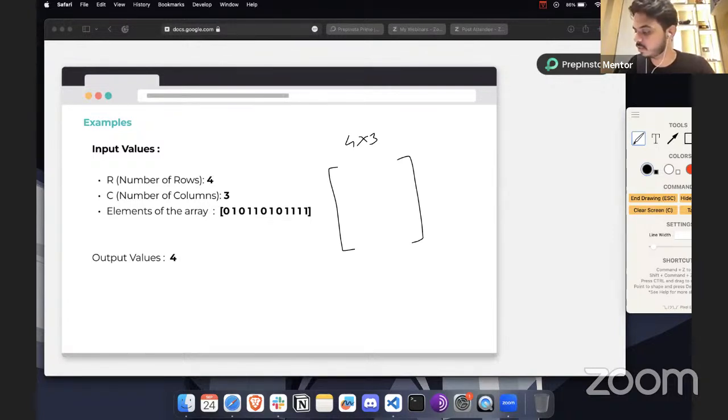So let's write it this way: 0, 1 and 0. This is the first row that we have. Then this will be our second row, which is 1, 1, 0. Then this is the third row, 1, 0, 1. And this is the fourth row that we have, 1, 1, 1. So we have 4 rows. The row number always starts with 1, so 2 and 3 and 4.